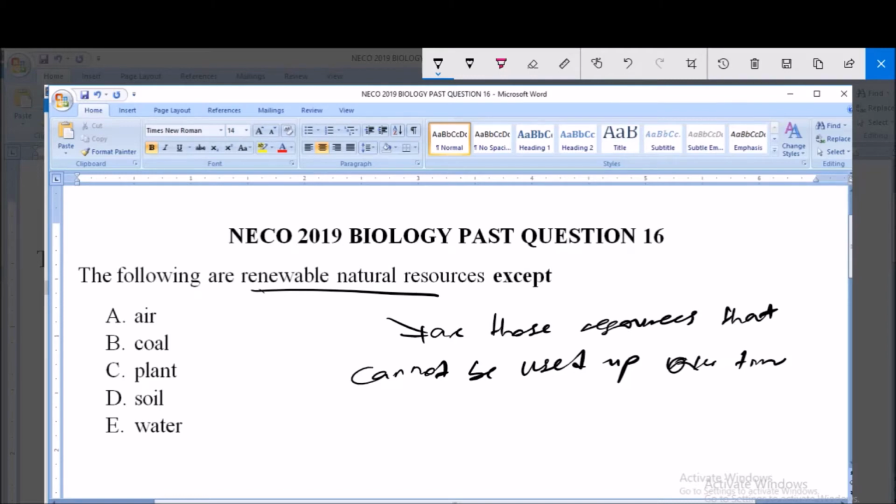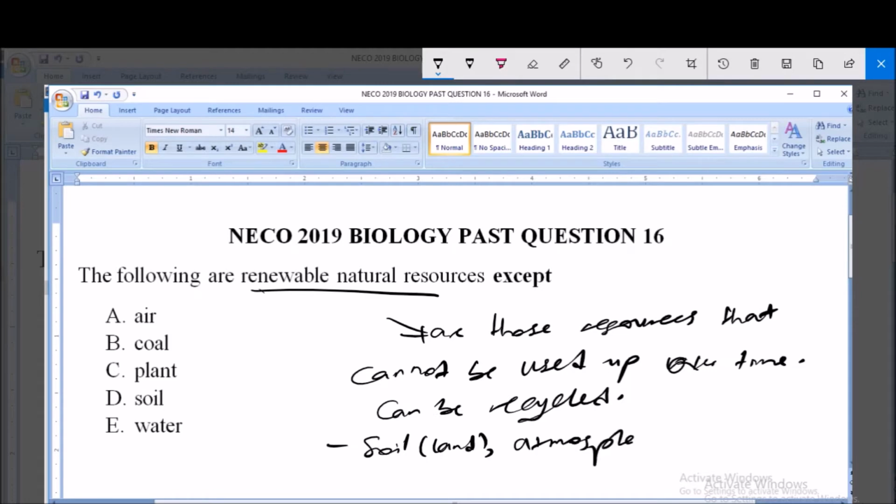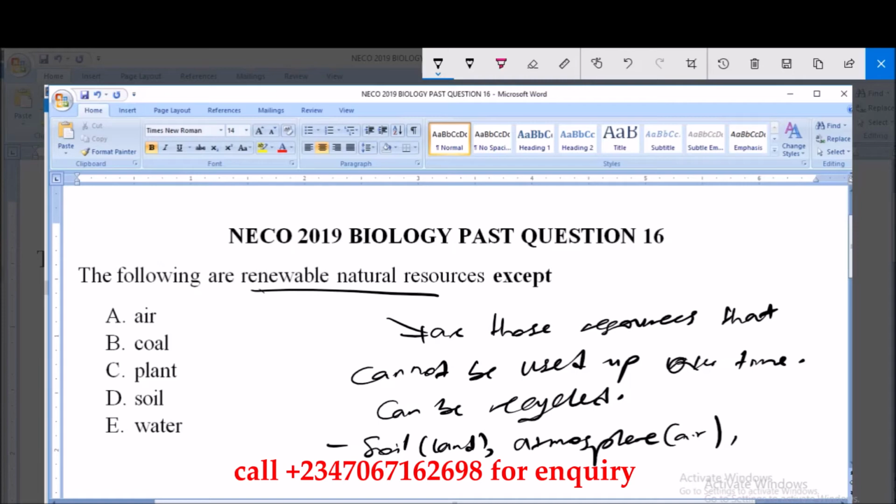They can be recycled. So, examples include the soil or land, the atmosphere or the air, forests that include plants and animals, water, and wildlife. So all these are renewable natural resources because they can be recycled. They can't be used up.